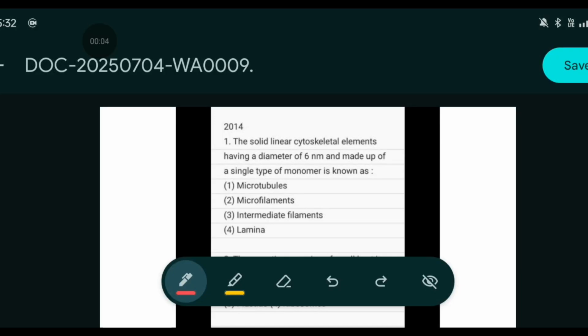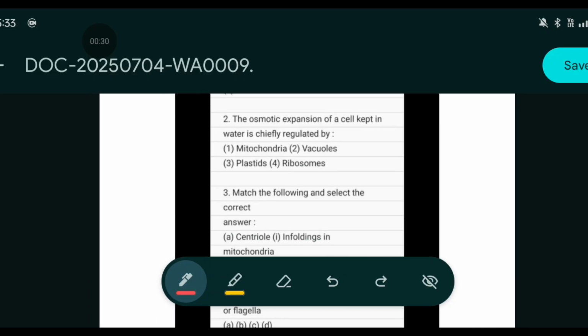In today's class, we are going to cover the last 11 years PYQ on cell. So let's dig in. First, 2014. The solid linear cytoskeletal elements having a diameter of 6 nanometer and made up of a single type of monomer is known as microfilaments. The osmotic expansion of a cell kept in the water is chiefly regulated by vacuoles.